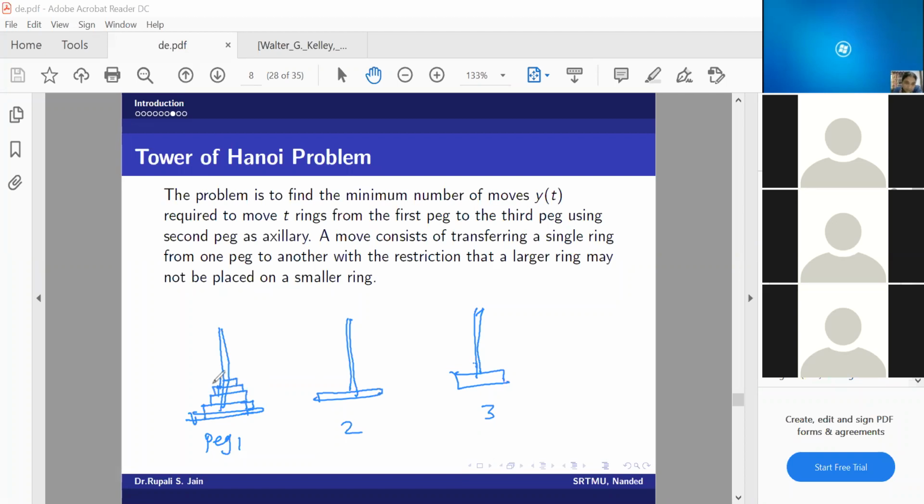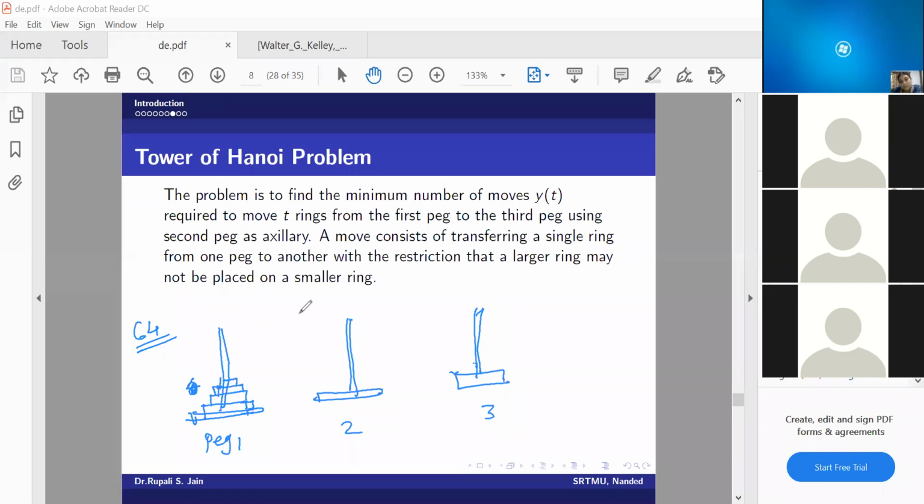Okay, so what is the problem? Suppose I am having here 1 2 3 4 rings. We are having 3 rods, and in one rod I am having 64 rings. आता इथे 4 आहेत, पण suppose it is 64 rings, golden rings or discs, golden discs आहेत त्याच्यामध्ये. तर what is the problem?